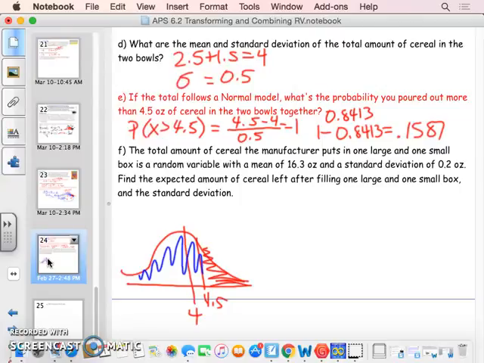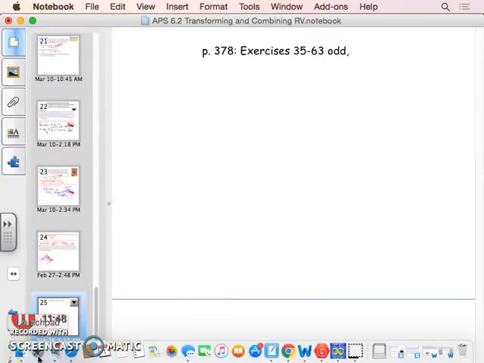And so we're going to stop there. You do not have to complete this last question, question F. All right. Please note you do have some practice problems to do, and those are listed right here. So you're going to do 35 through 63 odd.